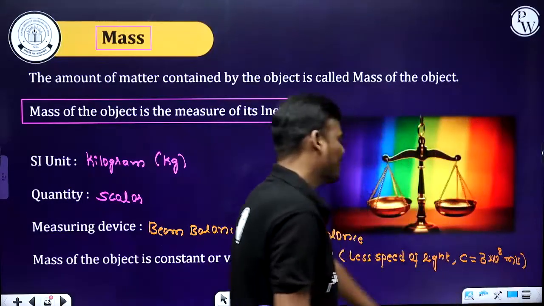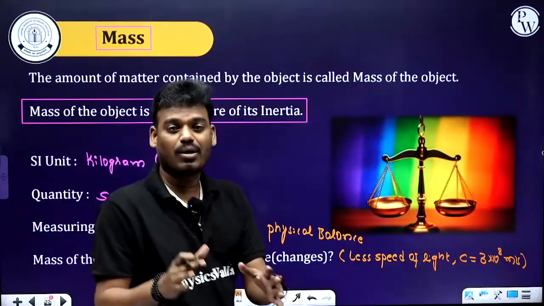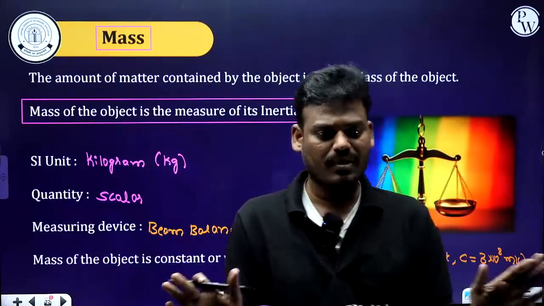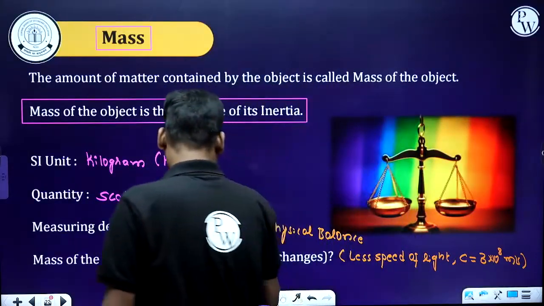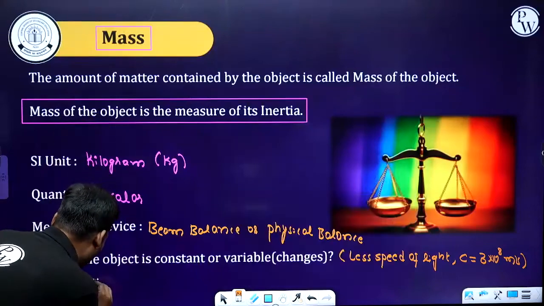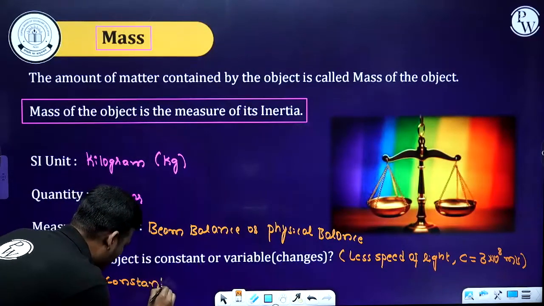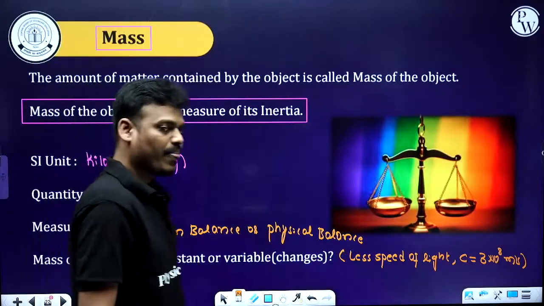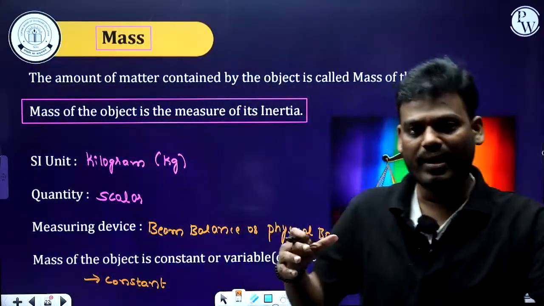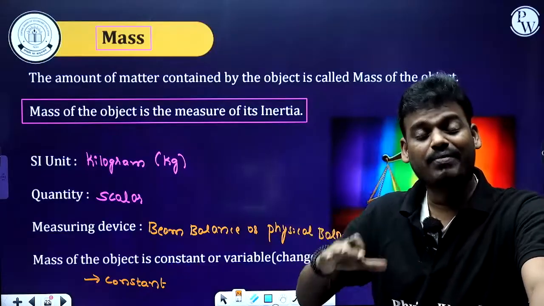If it is less than that speed, the mass of a body is constant, it does not change. Okay, here you can say the mass of the body is constant. If you take any body which has a mass, it will remain the same.